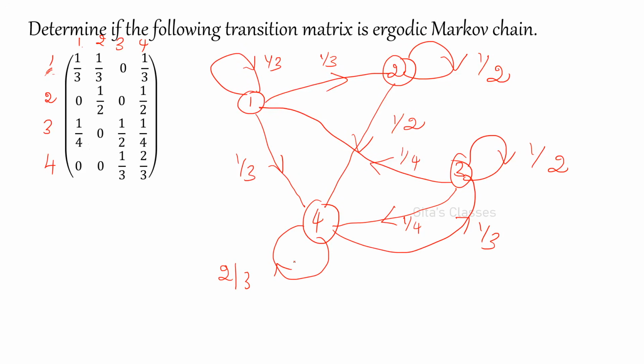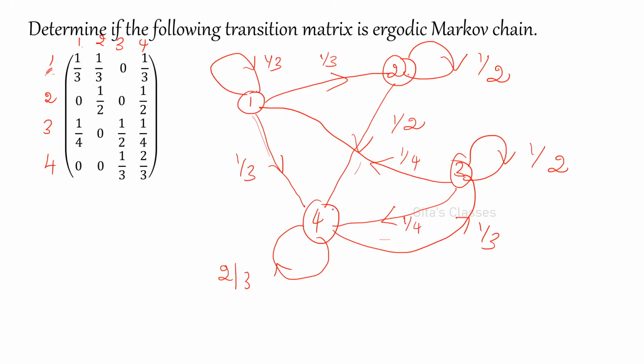Okay, so now you check. From 1, are you able to reach 2? Yes, there is an arrow directly. 1 to 3, directly it is not there. But 1 to 2, 2 to 4, then 4 to 3, or 1 to 4, 4 to 3. Yes, it is possible. And 1 to 4, it is possible. Right. Now from 2 to 1, is it possible? Directly it is not possible.